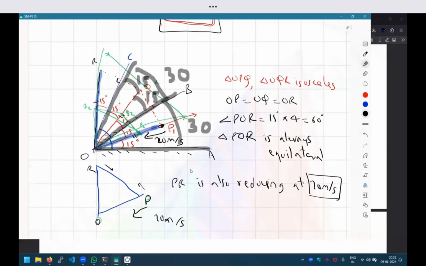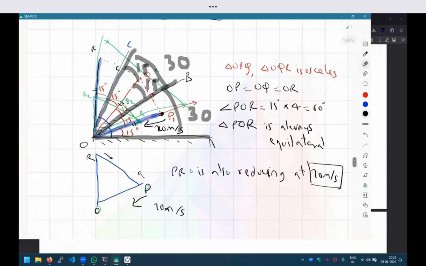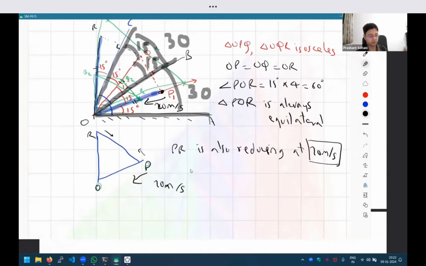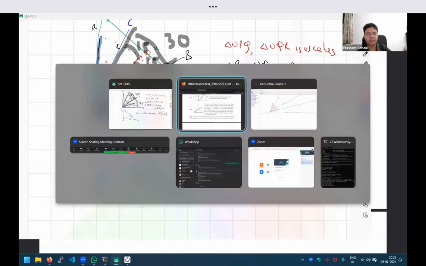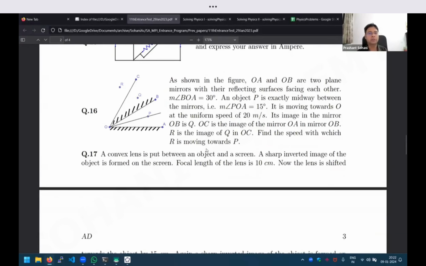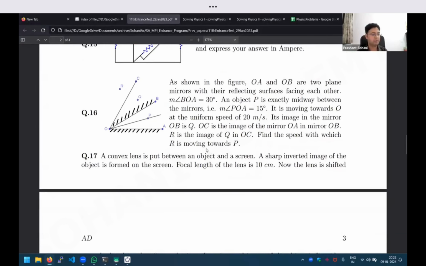Okay. As I said, this question has very little to do with physics and is mostly about geometry. So again, this is another reason why mathematics is very important: if you understand it well, you can solve this kind of question quickly. And now see, I had to do so much background explanation.